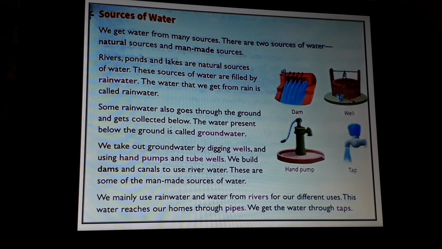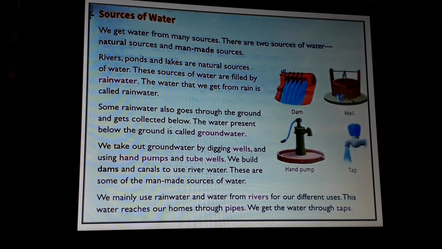What is rainwater? The water that we get from rain is called rainwater. So the rainwater fills the rivers, ponds and lakes. Okay, these are natural sources of water. Some rainwater also goes to the ground and gets collected below. The water present below the ground is called groundwater. So some rainwater seeps through the ground and gets collected below the ground.